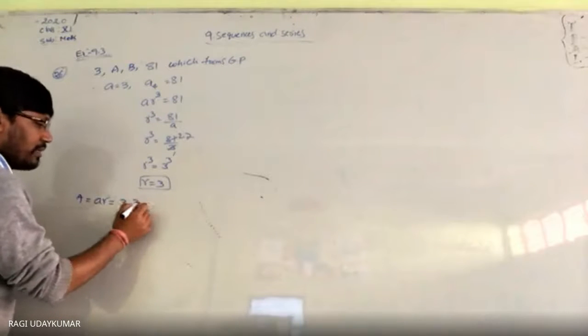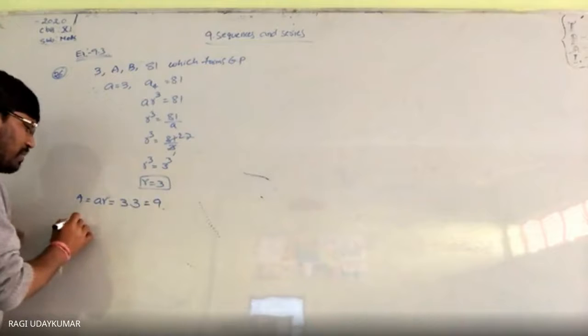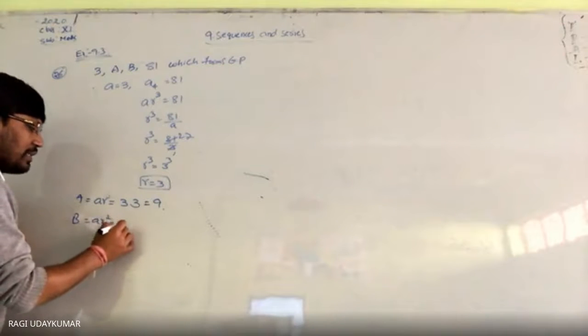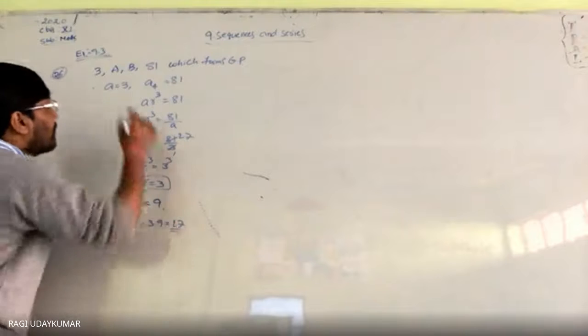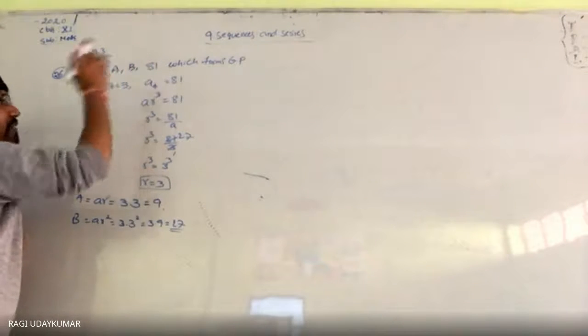So what do you get here? 3 into 3 which is equal to 9. Capital B is equal to a r square, 3 into 3 square, so 3 into 9 which is equal to 27. This is 3, 9, 27, 81.